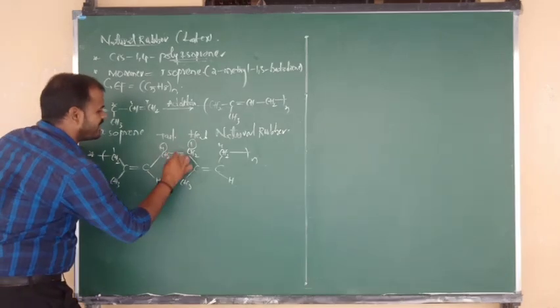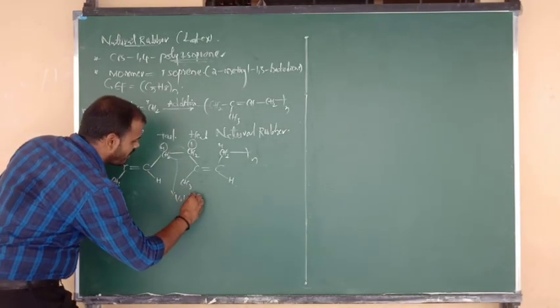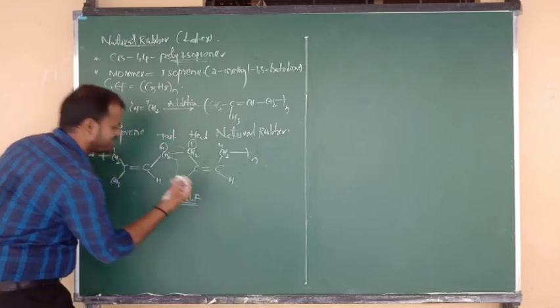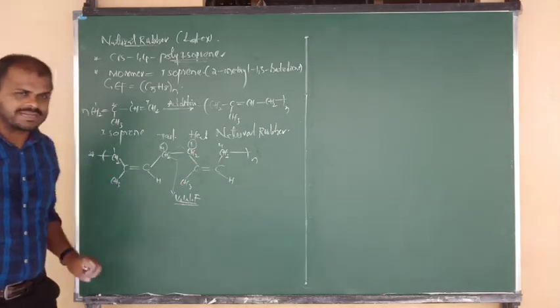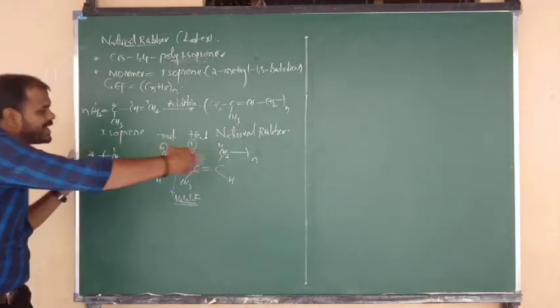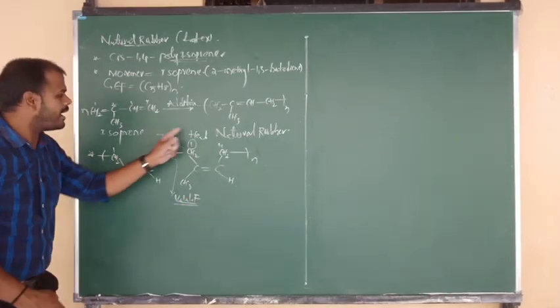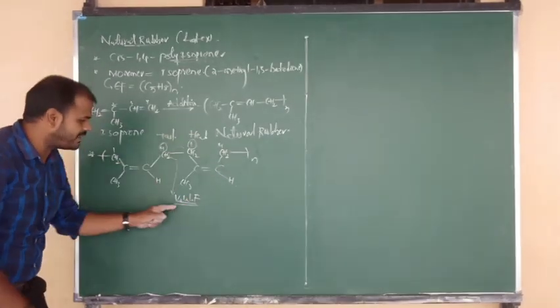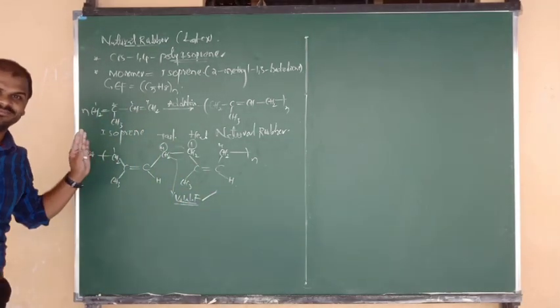And this is nothing but the presence of which force? Weak van der Waals forces. So I want to tell you now, listen carefully. The isoprene units in natural rubber are joined by 1,4 links, head to tail links, and held by weak van der Waals forces. Try to remember all the parts.